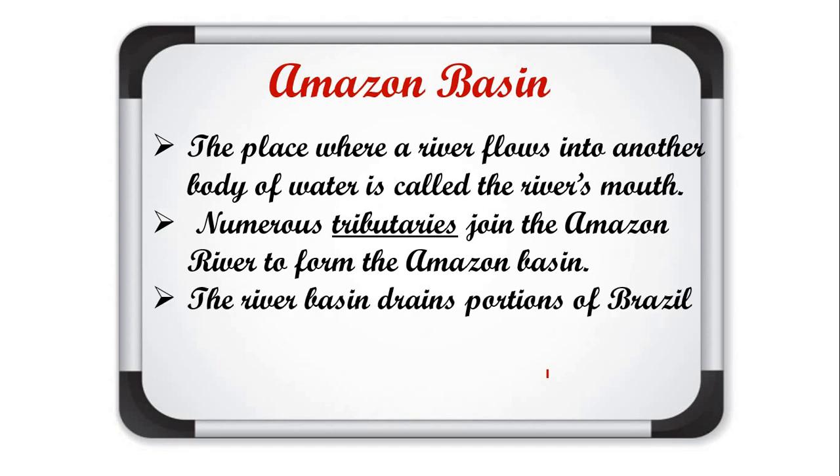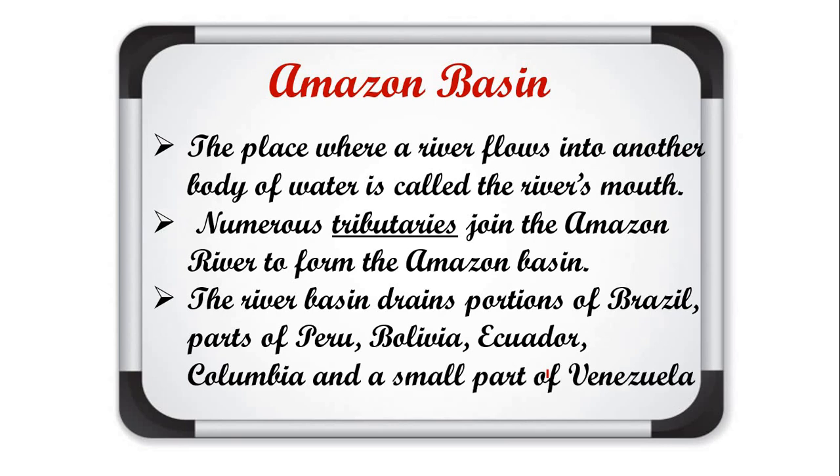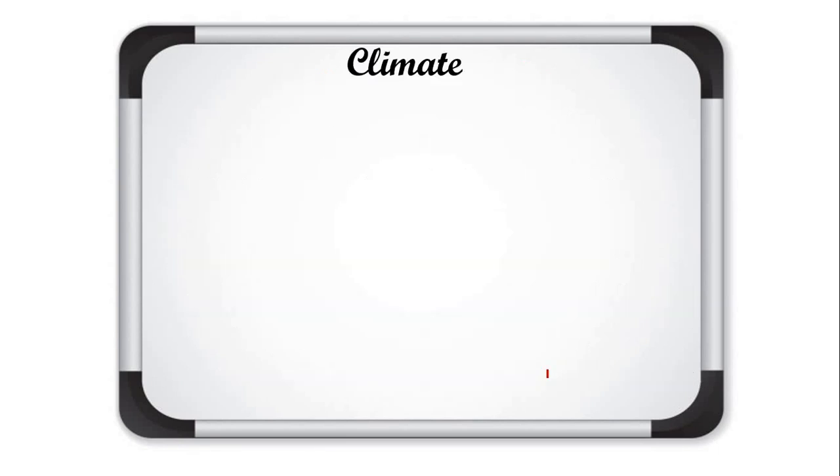The river basin drains a portion of Brazil, parts of Peru, Bolivia, Ecuador, Colombia and a small part of Venezuela. This I have already shown you on the map. It means parts of these countries are drained by the Amazon River. Got it? Now we will discuss the climate.